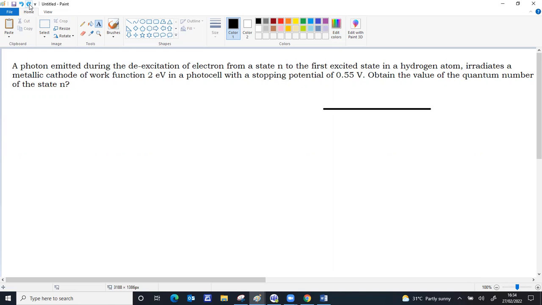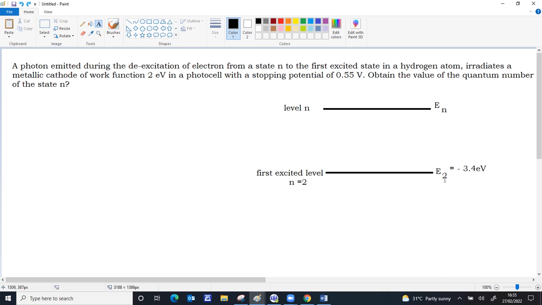This is the level n, so the energy will be En. It's de-exciting to the first excited state, which means level 2. Ground state is level 1. First excited level is n equal to 2. This is a common mistake. Normally people take first excited level as n equal to 1, but ground level is n equal to 1 and first excited level is n equal to 2.